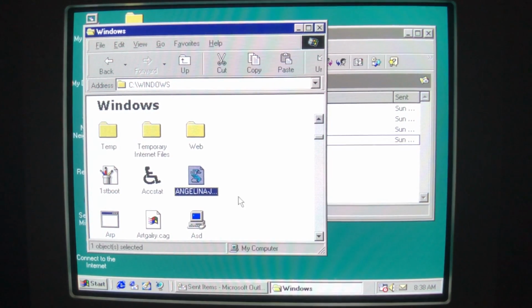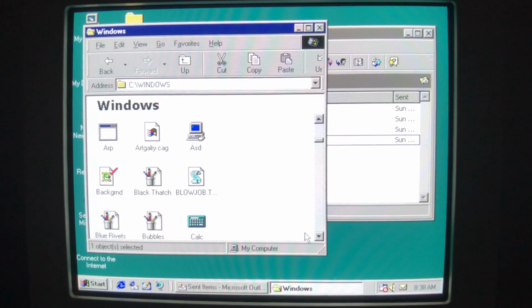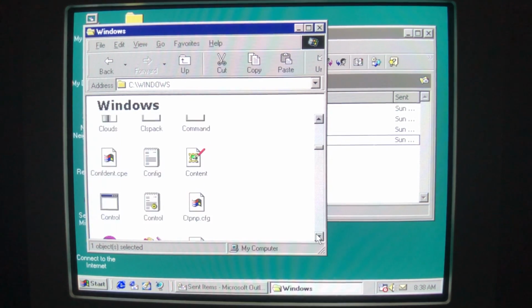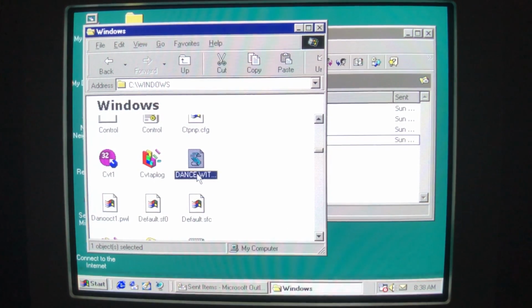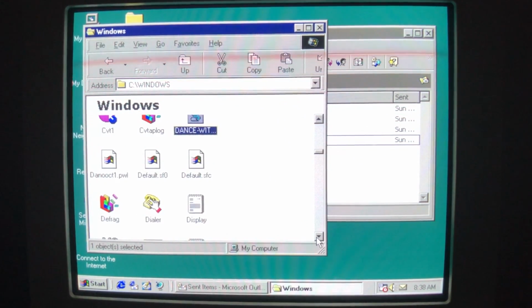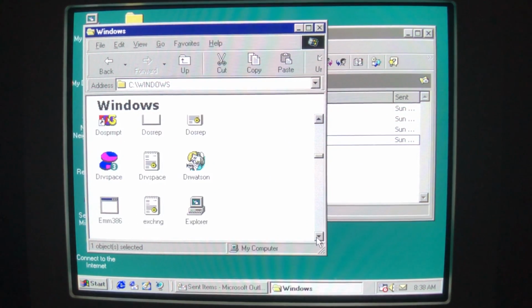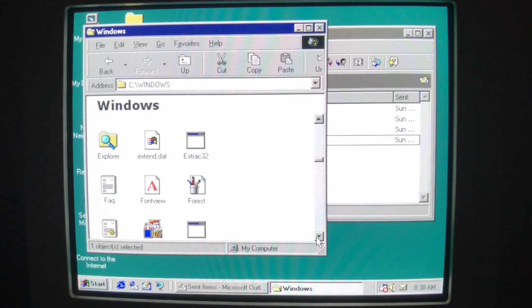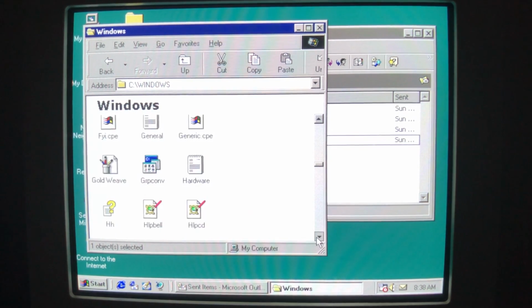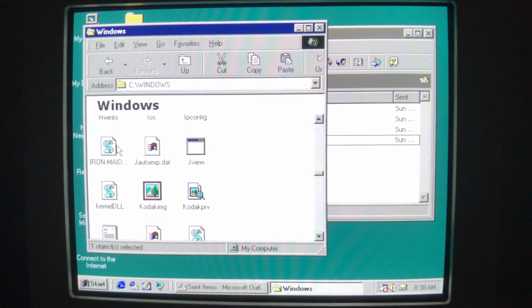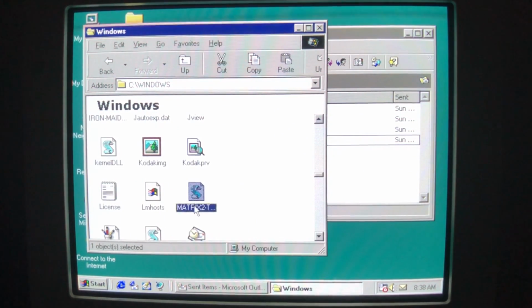So here it is. But in addition, there are quite a few other ones. If we just scroll through, we've got a number of different VBScript files with various enticing names. Dance with the Devil, which is a reference to an old DOS virus. I'll let you figure out which one that is if it's not obvious from the name already. If we keep scrolling, there are a few more. So we got Iron Maiden Are Dead.txt, kernel32.dll.txt, Matrix 2 theme.txt.